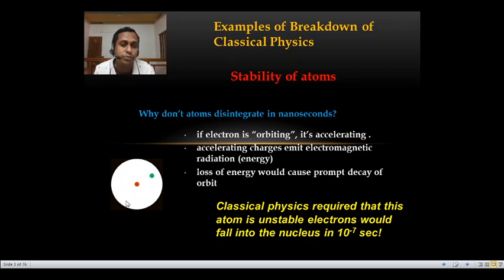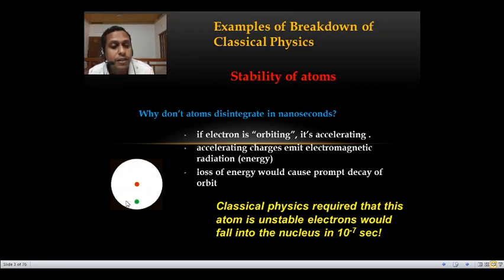That is the fundamental principle behind the working of an antenna. So accelerating charges emit electromagnetic radiation, and the electron may fall into the nucleus. So there is a question: why don't atoms disintegrate in nanoseconds? This may happen as per the classical theory, but it is not observed. So there is a crisis.